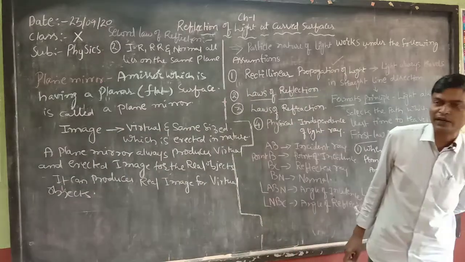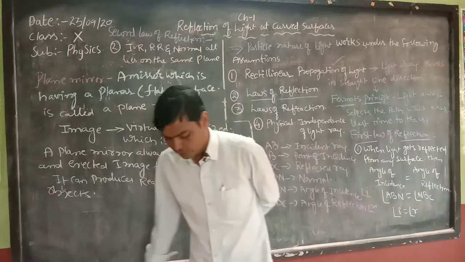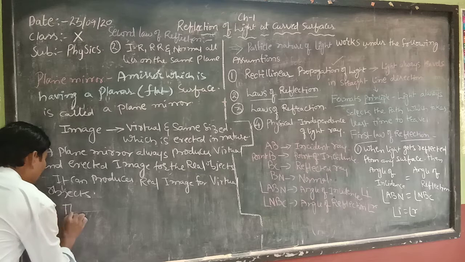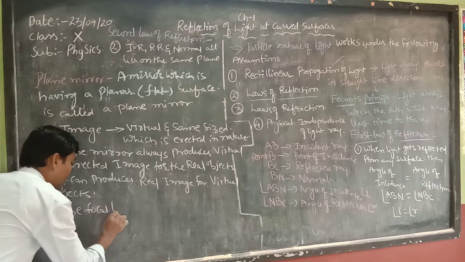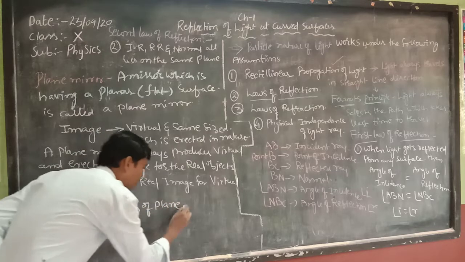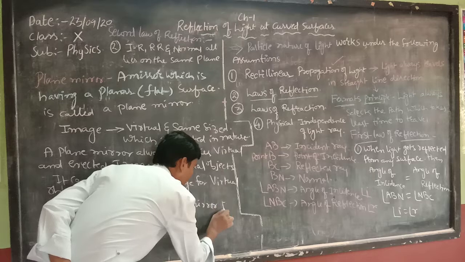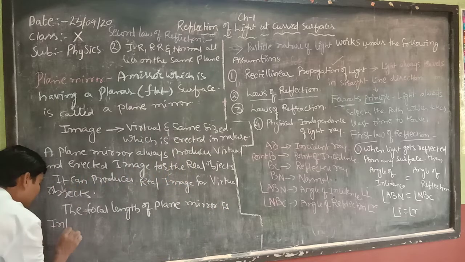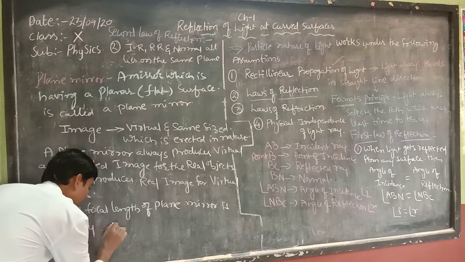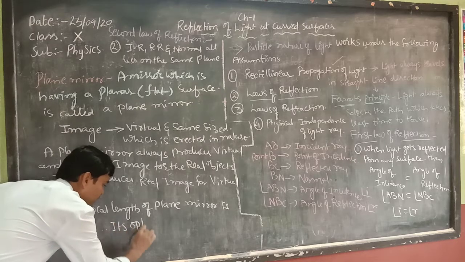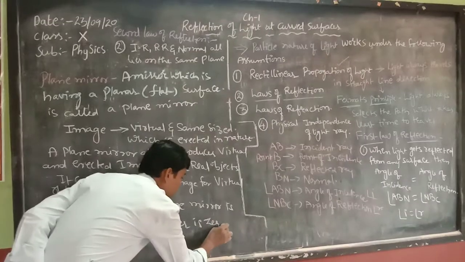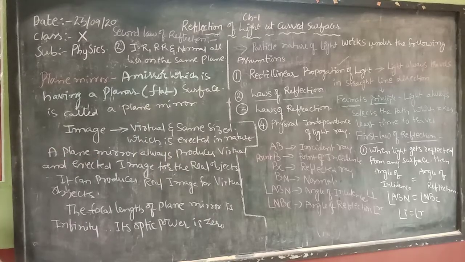And one last final point we have to observe regarding the plane mirror is that the focal length of a plane mirror is infinity. Therefore, its optic power is 0.